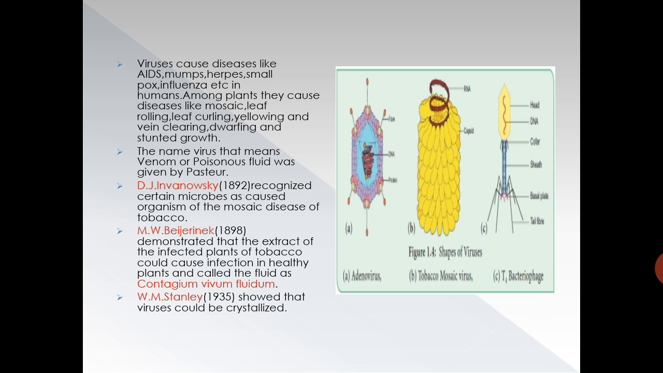Beijerinck demonstrated that the extract of the infected plants of tobacco could cause infection in healthy plants and called the fluid contagium vivum fluidum. Stanley showed that viruses could be crystallized. So this is about the viruses, and viruses show both living and non-living characters.